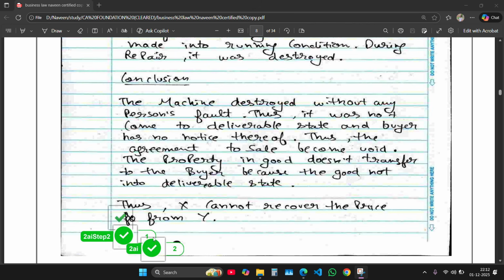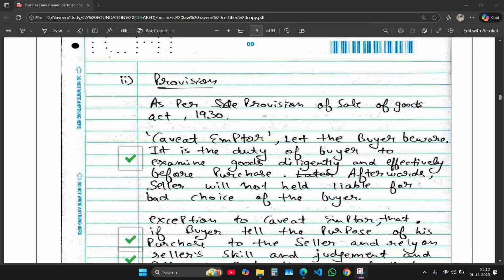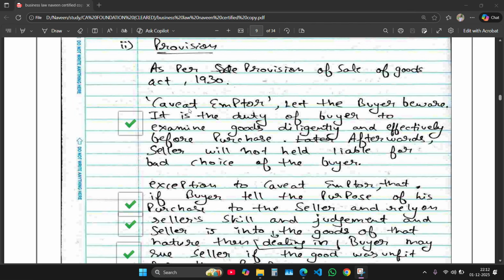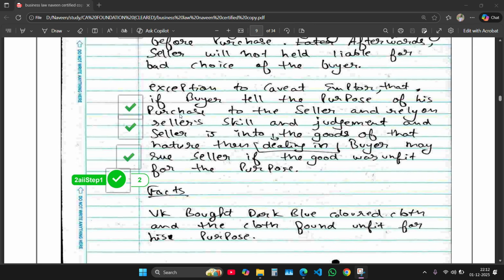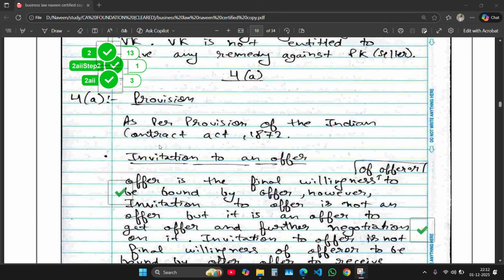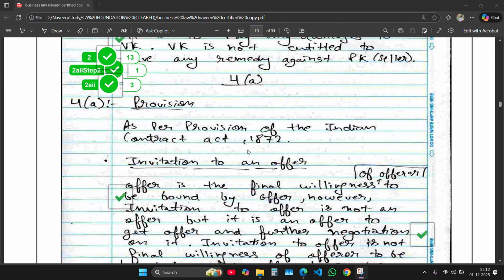I got a total of 3 marks from 2A(i). And then coming to the second part of this question. The main significant point was caveat emptor, let the buyer beware. So I wrote it. I also wrote the exceptions to it. Then I wrote the facts of the case, and then I concluded it.